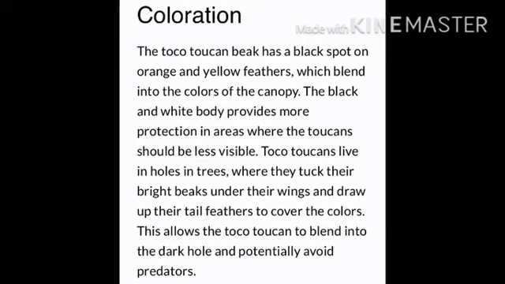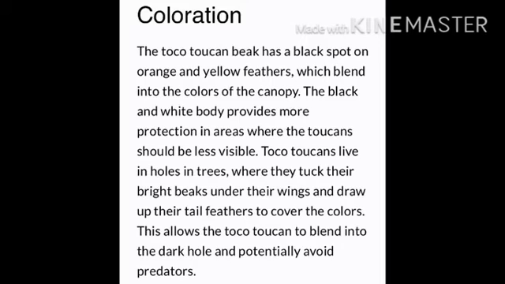Coloration. The toucan's beak has a black spot on orange and yellow feathers which blend into the colors of the canopy. The black and white body provides more protection in areas where the toucan should be less visible.